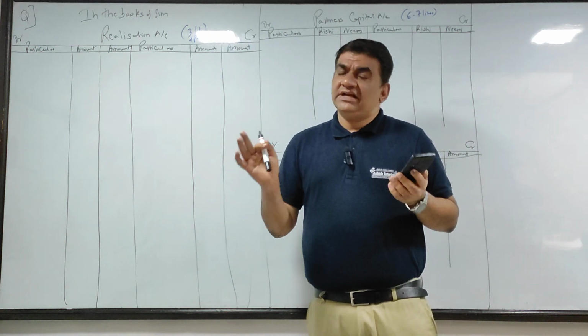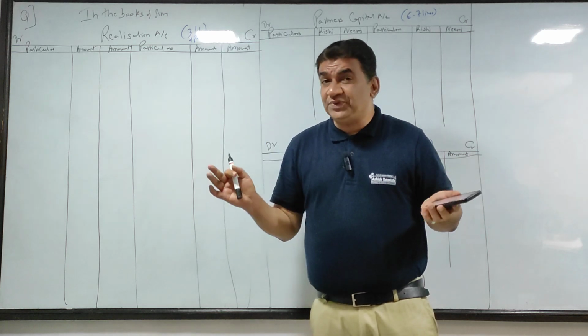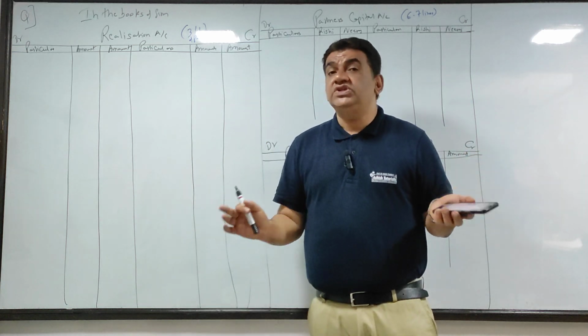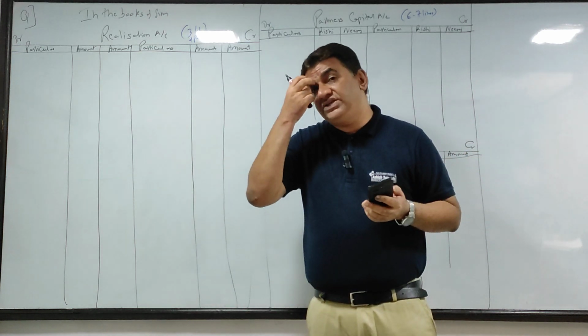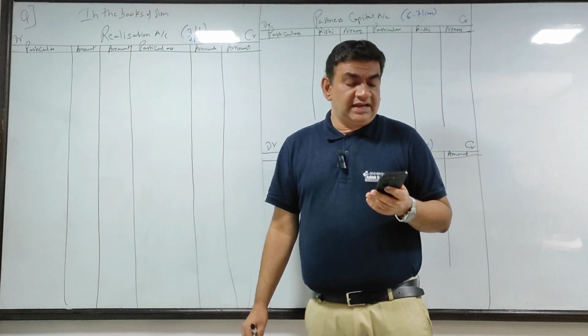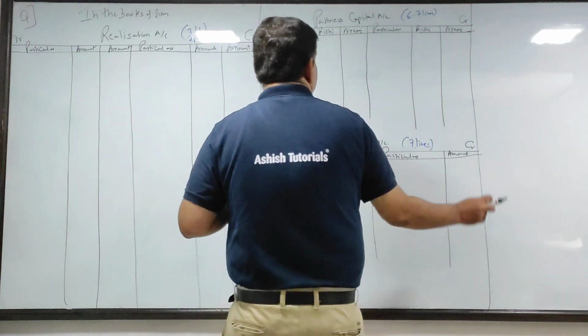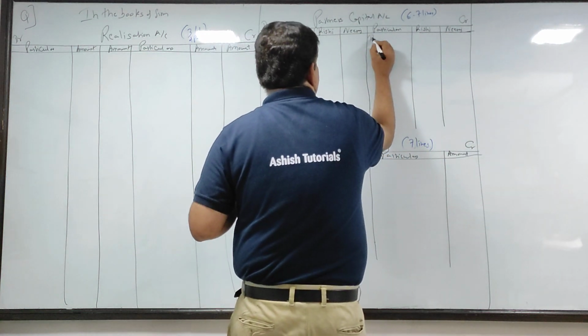Balance sheet posting: half the posting is similar, but the remaining half will be new because, as I told you, in dissolution you are not going to prepare balance sheet. Okay, so let's see. First, Rishi's capital 1 lakh, Neeraj's 60,000. Liabilities always have a credit balance. Come to the credit side of capital.